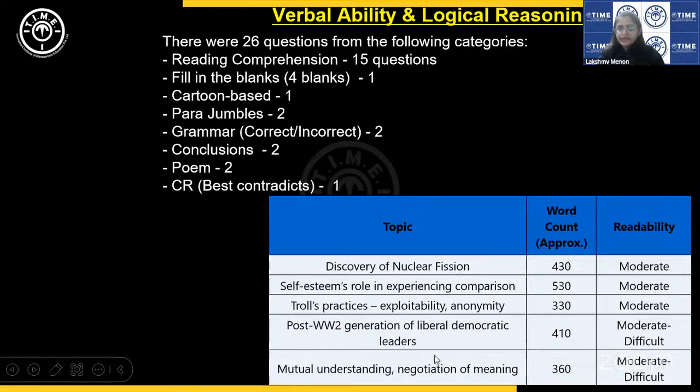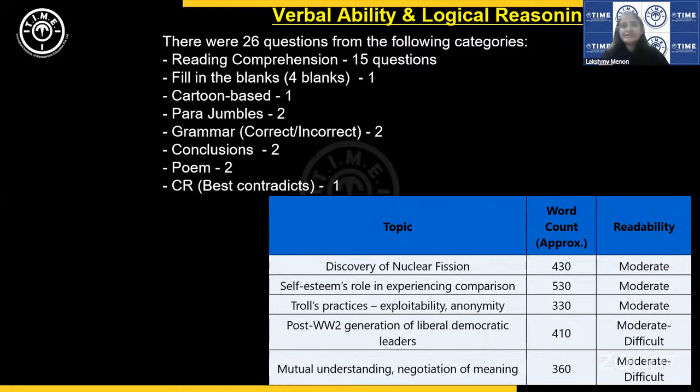Okay, similarly, this passage on liberal democracy, once you got to understand the passage at least 2 out of 3 questions were pretty straightforward because the passage was demarcated into, let's say, 4 limitations of liberal democracy, and there were 2 questions on specific limitations. So once you understood the passage, they were doable.